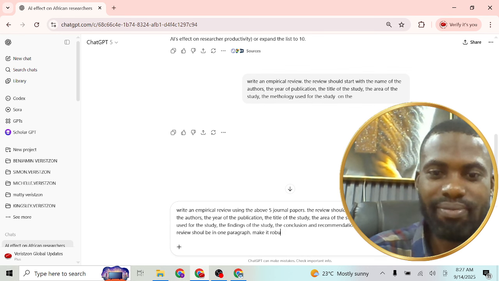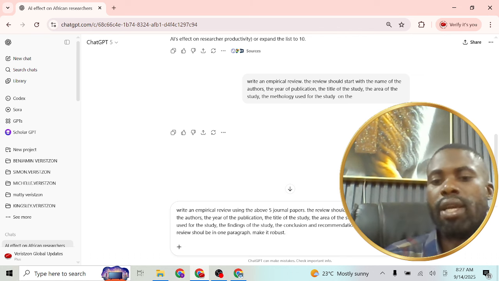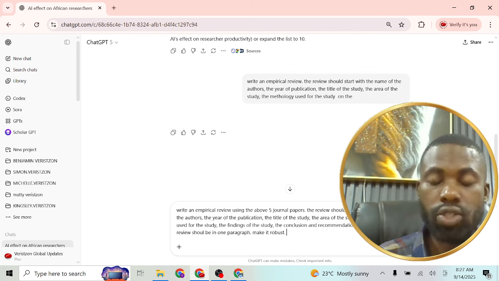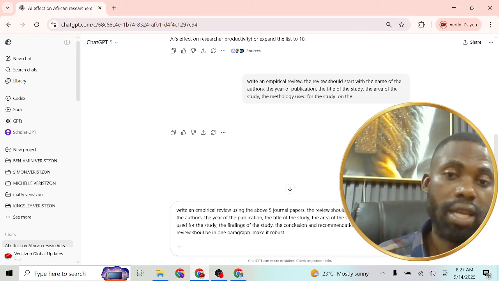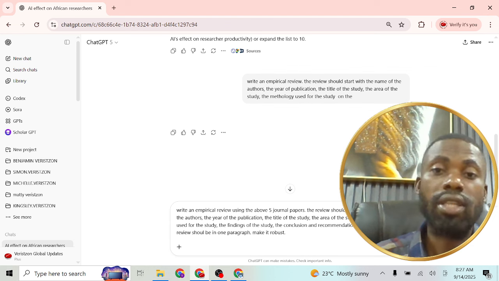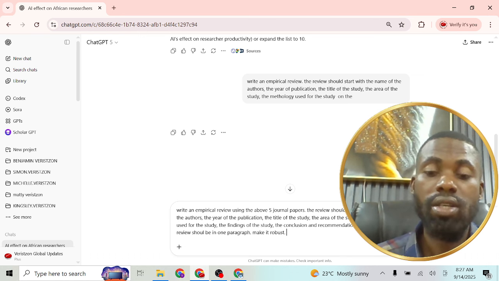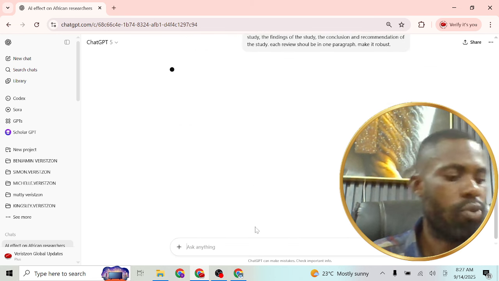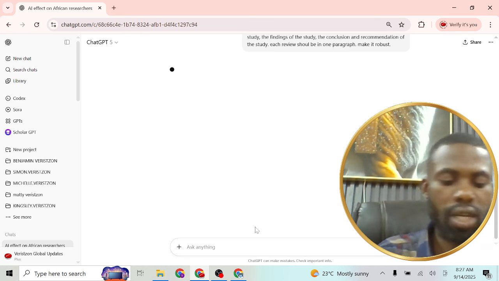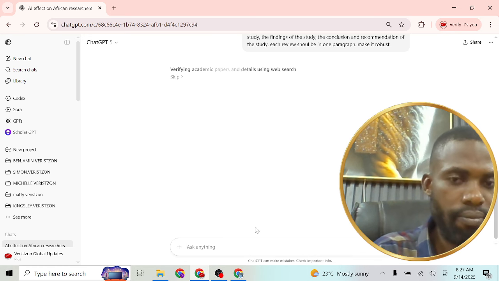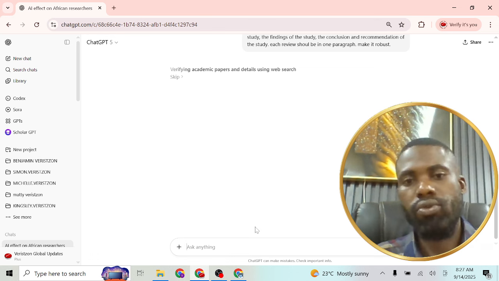Make it robust. So this is also telling you things you really need to focus on when you are giving instruction to artificial intelligence. Always make it specific, make it clear so that they always have this in mind. The quality of input determines the quality of output. If you give wrong instruction, you get wrong output from artificial intelligence. So let's now send it and wait and see what we will get from ChatGPT for the above. Give it time and allow it to do its work.